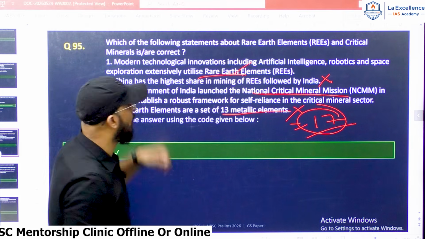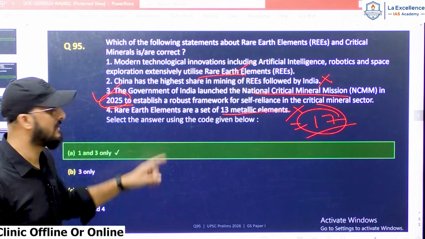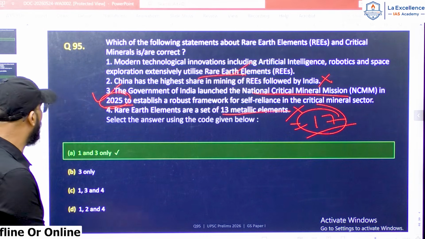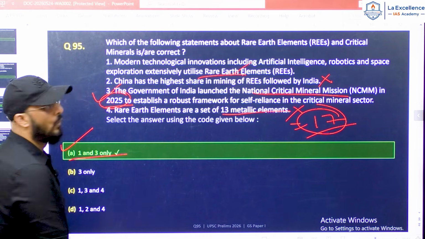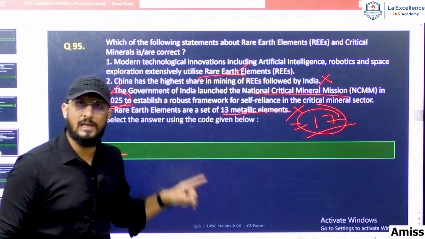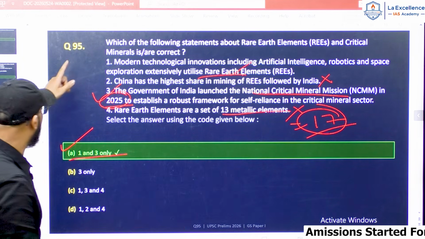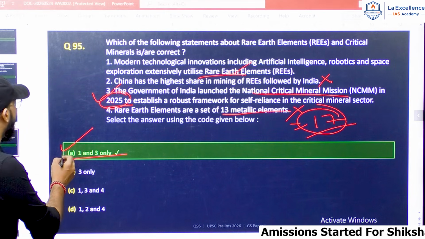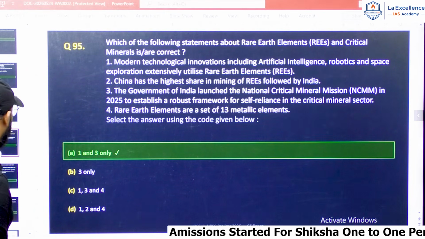So, statement 1 is correct, statement 2 is wrong, statement 3 is correct, and statement 4 is wrong. So, the correct answer is 1 and 3 only. So the correct answer for question number 95 is option A, 1 and 3 only.